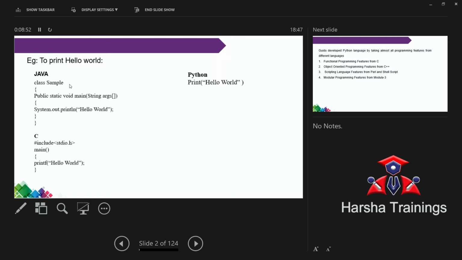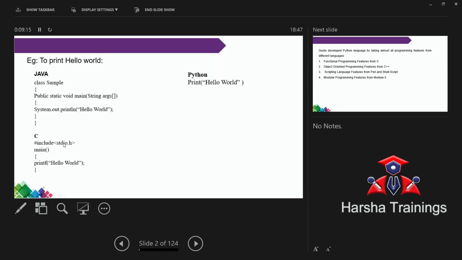So this is the syntax. If you know Java, okay. If you don't know Java, then not a problem. Here my intention is to count the number of lines to find out the difficulty. In Java, first you have to declare the class and declare the main. This is the syntax for main. And then by using system.out.println, I am printing the hello world message.